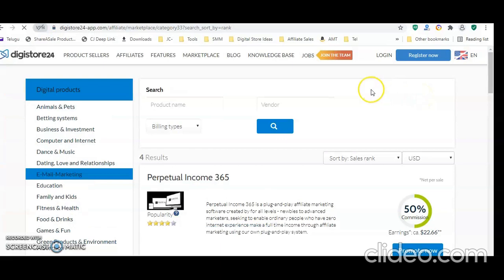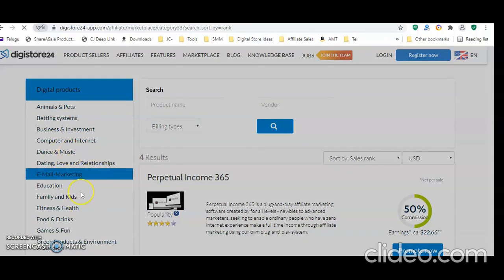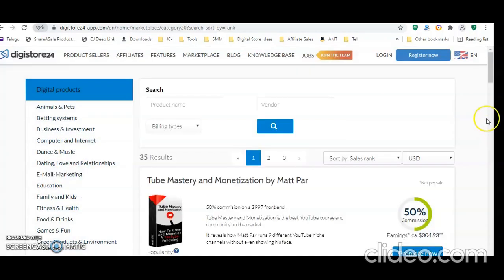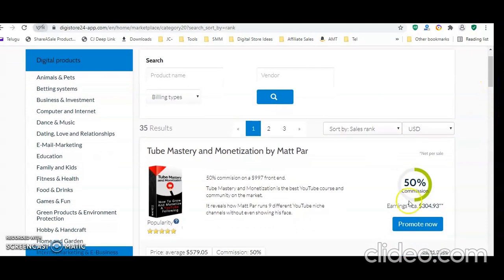Once you get approval, you can log into Digistore 24 or any other affiliate network like Clickbank also. Once you log in, you can see the marketplace like this. We are going to promote a product from any of these niches or categories. So once logged in, we just need to select whatever product we want to promote. I'm just going to promote this product, for example.